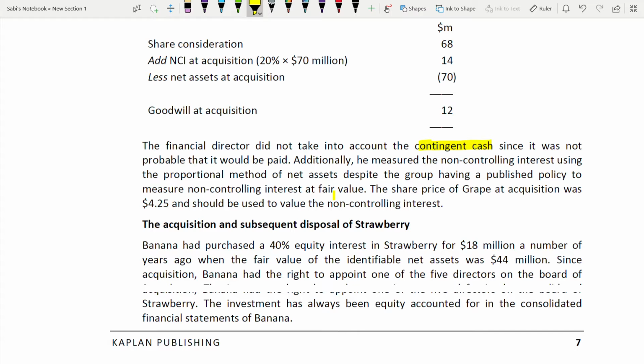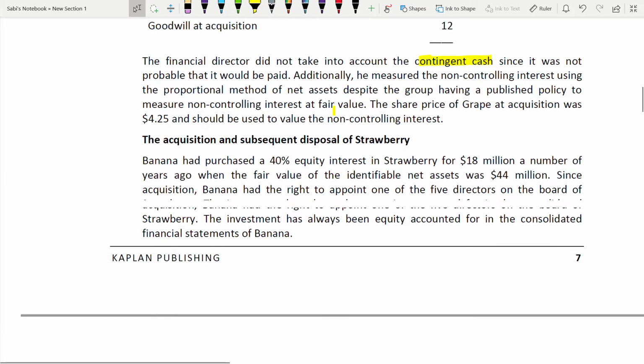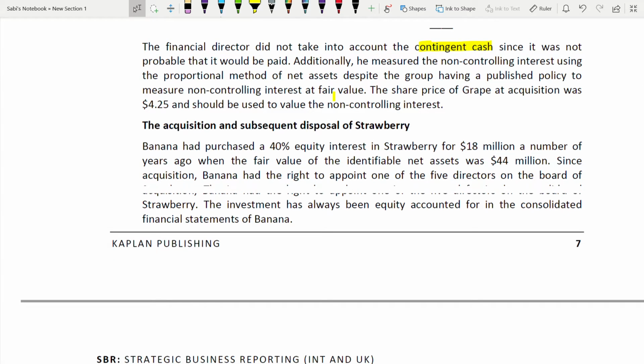Now let us see the acquisition and the subsequent disposal of Strawberry. Wow, this question is all about fruits: banana, strawberry. Acquisition and subsequent disposal means first you have acquired. Definitely, if you have not acquired something, how can you dispose, right? So first you have acquired, then you have disposed of Strawberry.